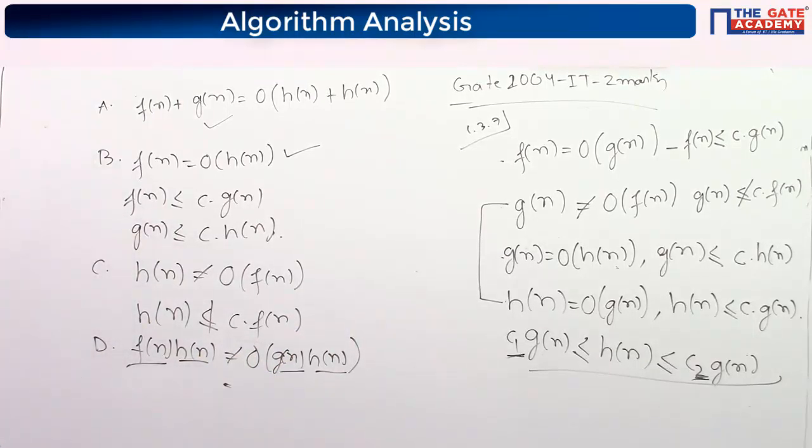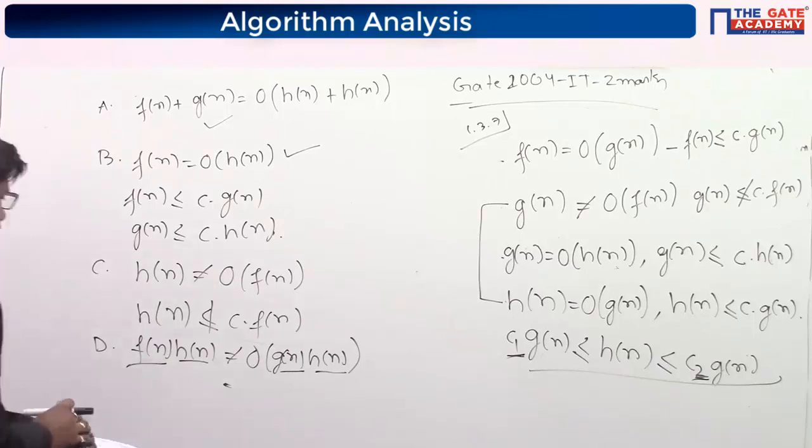Is it clear, this one? Anyone having any doubt in this? Can I go ahead? D1, what you said, sir?